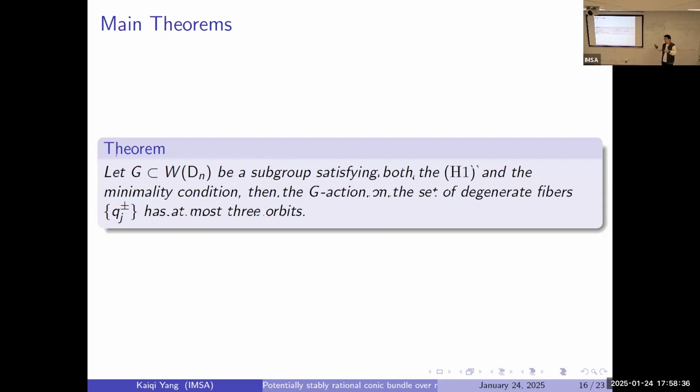Because if you have more than 3, then you can find elements within such a group with more than 3 sign permutation cycles with an odd number of minus signs, which gives you an obstruction to the H1 condition.